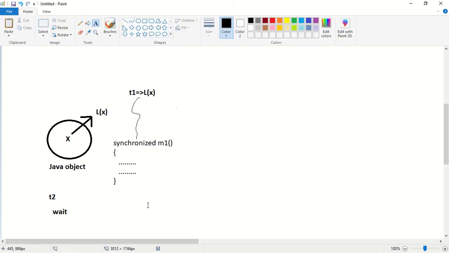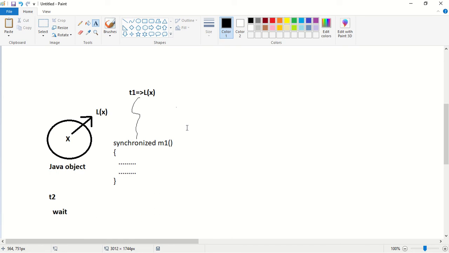So whenever a thread wants to execute a synchronized method, a thread has to acquire a lock of that object. Only after acquiring a lock of an object, the thread can execute a synchronized method. If any other thread wants to execute a synchronized method, and the lock is being used by some other thread, then the thread has to wait until the currently executing thread releases the lock. So internally, the synchronized concept is implemented by using the lock concept.